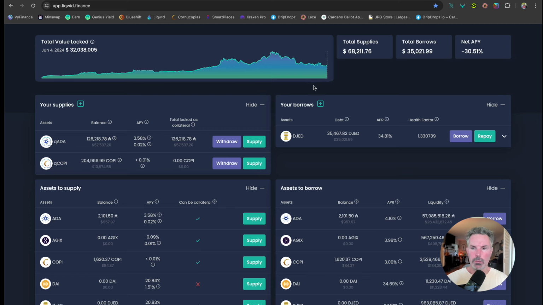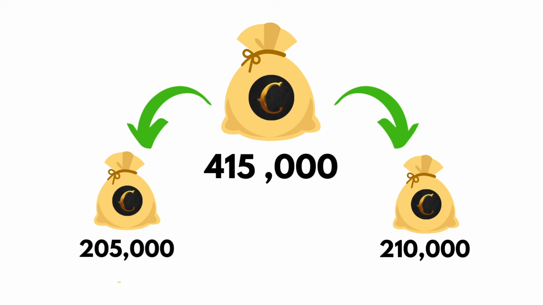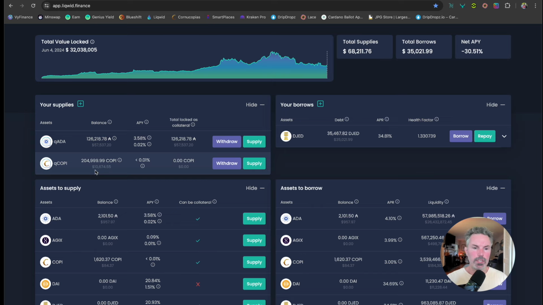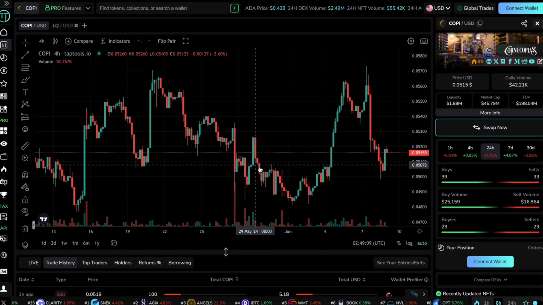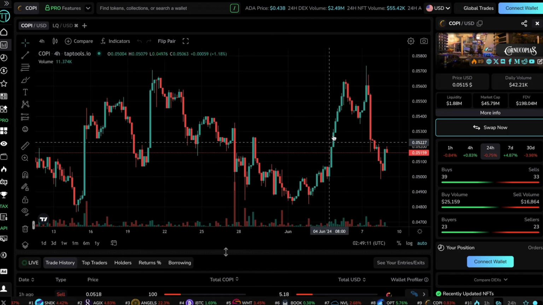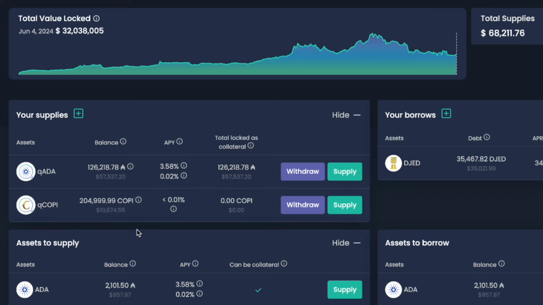Here we are back on Liquid Finance with the original account with the 204,000 COPI. It's roughly, give or take, $10,000 right now, right? These prices are fluctuating. You need to factor that in when you're considering a borrow. Tomorrow, this could be 9,000, or it could be 12,000.